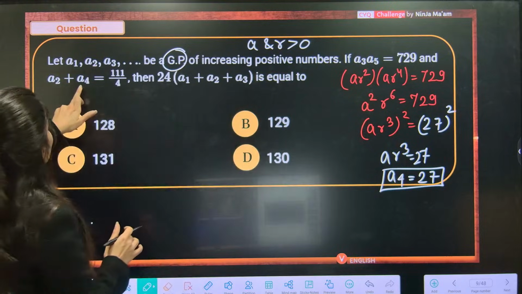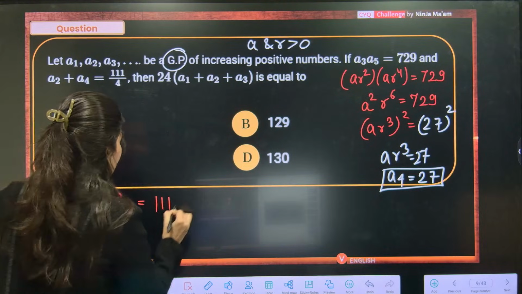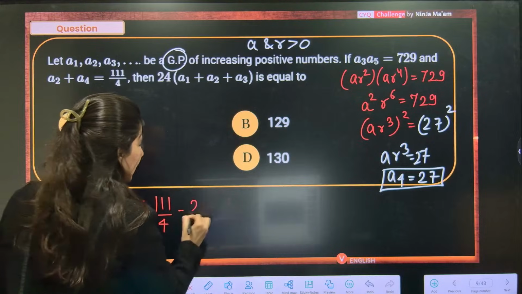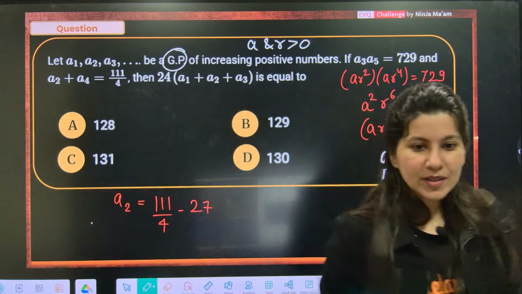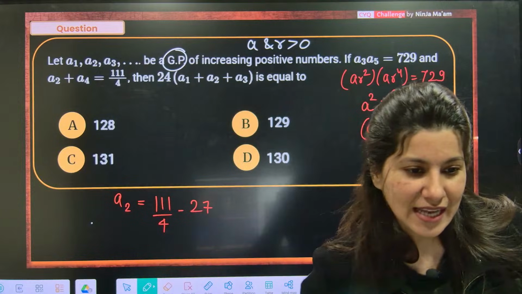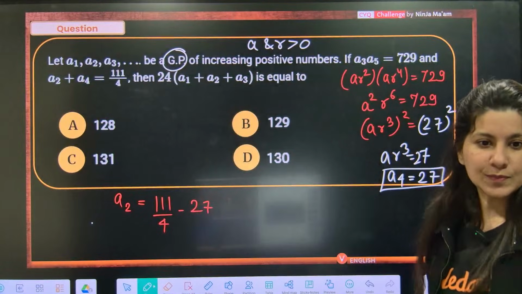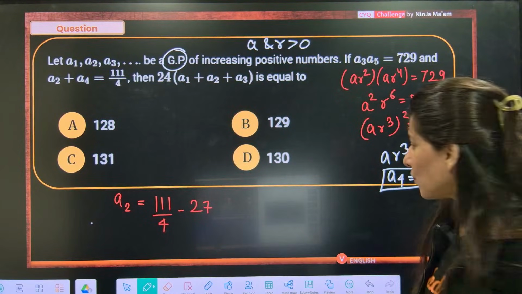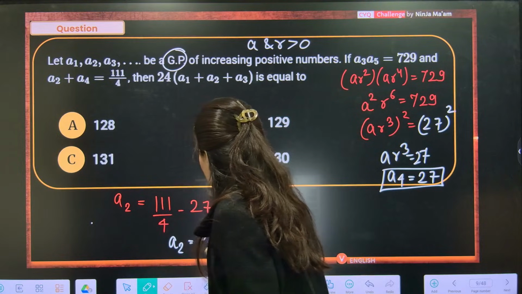Can I put A4 over here so that I get A2? A2 will be 111 by 4 minus 27. Can you tell me what will be the value of A2 from here? Anybody can just calculate A2 for me. So, A2 is going to be what? 3 by 4? Yes, if you solve it, A2 is 3 by 4.